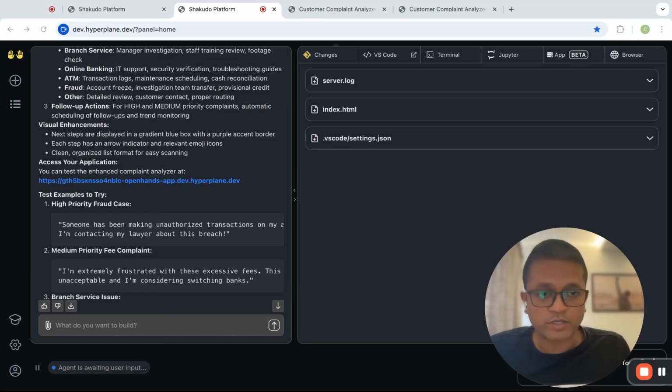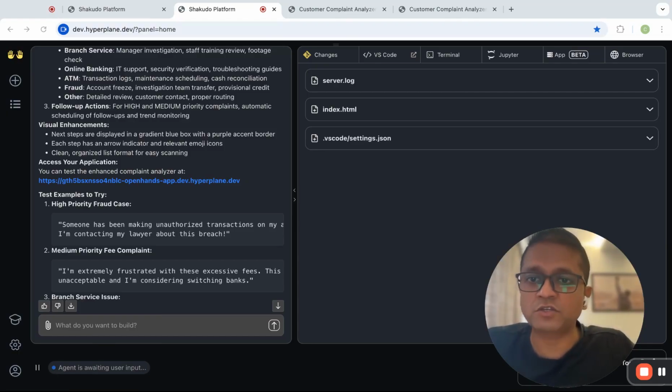The second point is that you get enterprise-grade infrastructure. Your AI agent runs on secured, scalable compute with direct access to your data. Building this level of enterprise infrastructure would need a lot of investment, time, and resources to maintain. Shakudo does all of that for you.